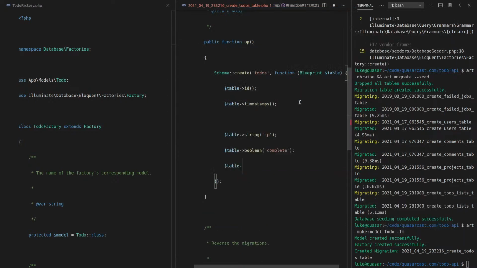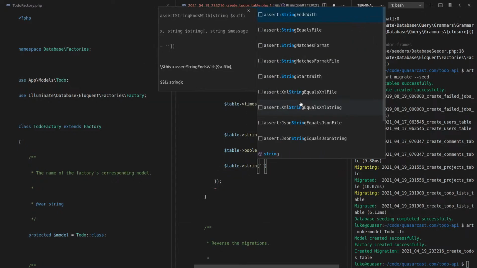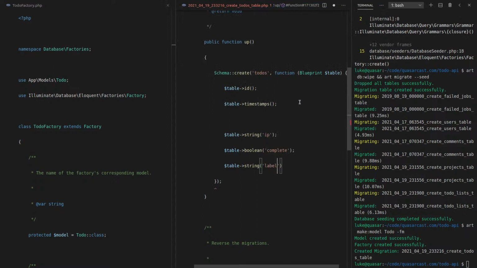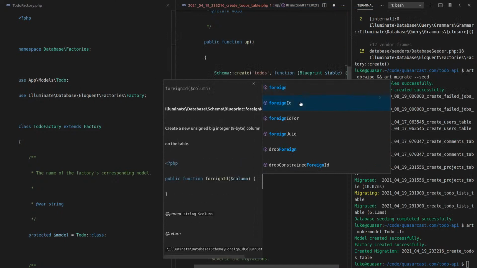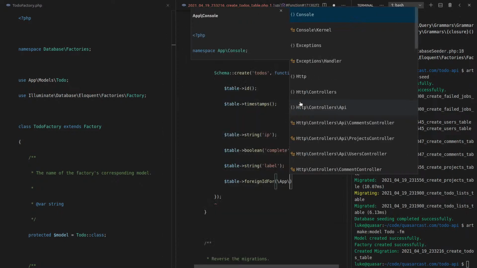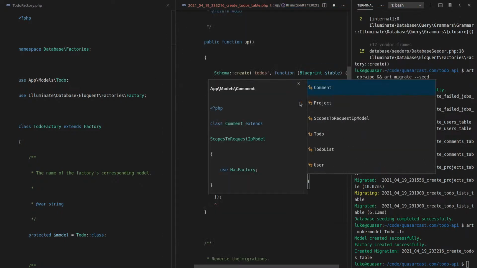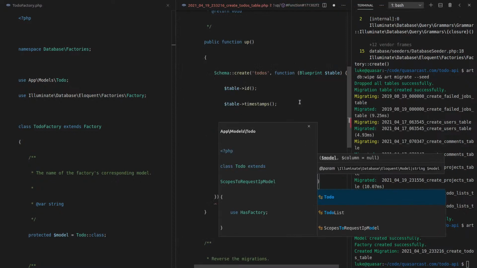And then table label, string, which will be a label. And now a to-do does have to belong to a list. It can't just stand on its own. So let's say table foreign ID for App Models and to-do list.